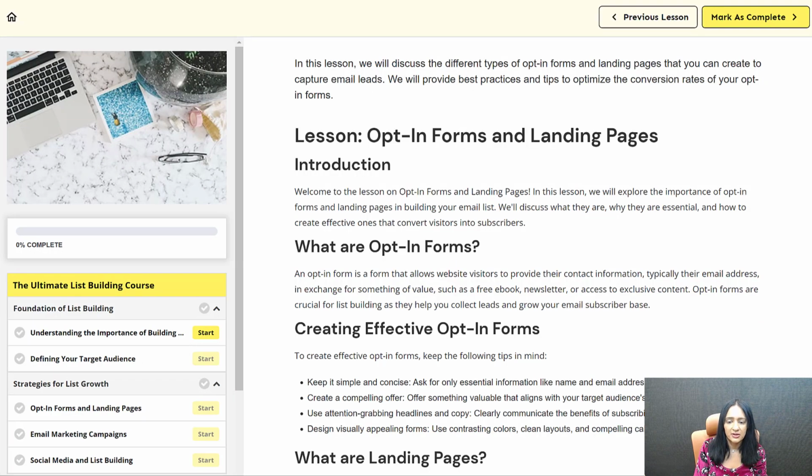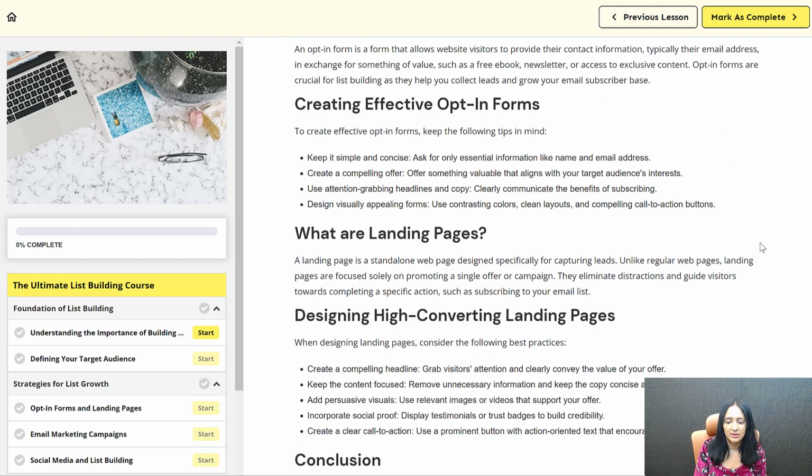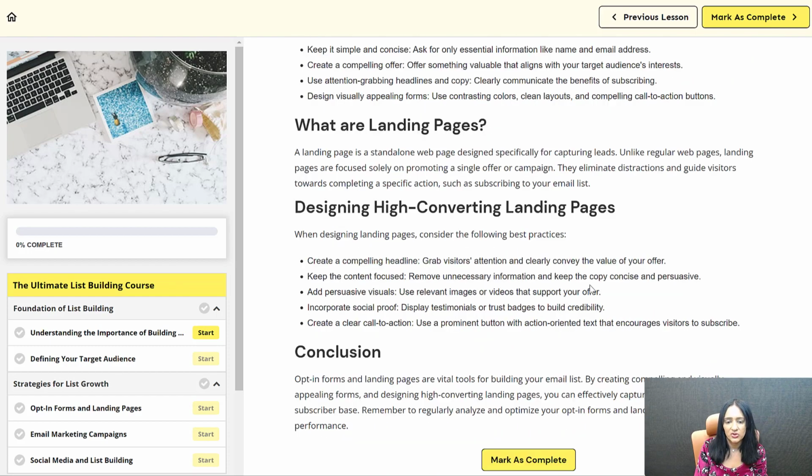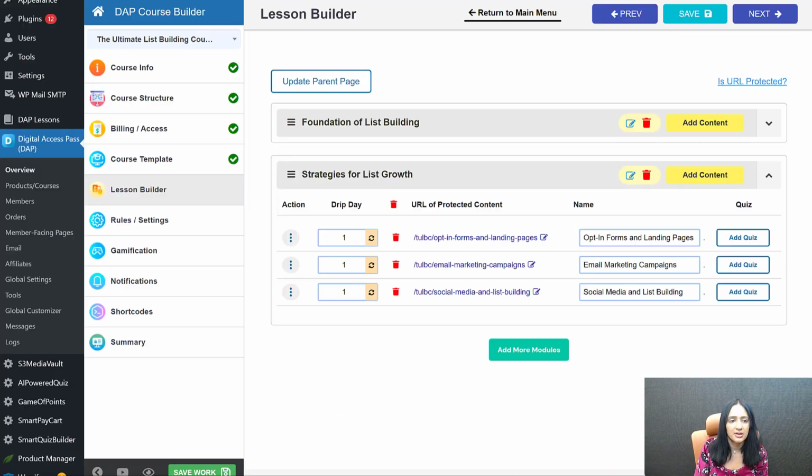If you click on this lesson now, you can see what it looks like. That's it. You can see this is ready, right? We didn't do it there initially, but now we use the ChatGPT version to add it. You can use AI version, you can use ChatGPT, however you want to add your content. It's all done for you. And now you can update the content as needed.